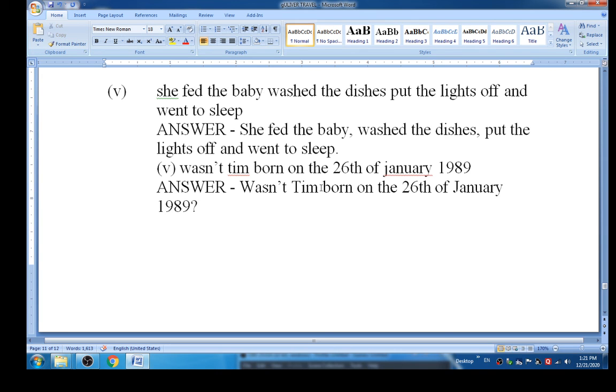Wasn't team born on the 26th January 1989? Answer is wasn't team. So word team is a noun, and therefore you should make the T capital. Born on the 26th of January. January is the month, therefore its first letter must be capital. In 1989, at the end there must be a question mark because it is a question, right students?